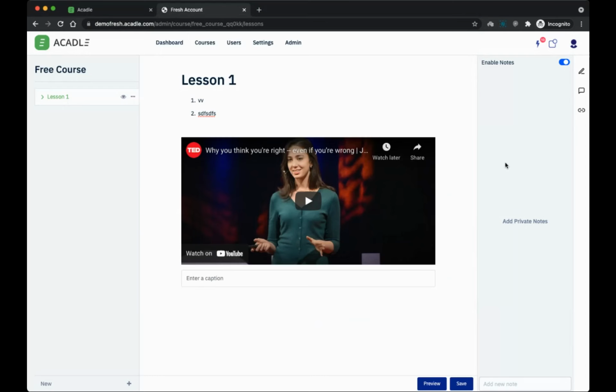Also, there is a private note that you can enable for your students. Private notes are where your students can take notes while they're going through this. This will be available only for your students. If you don't want it, you can simply disable this. Then there is also a discussion. Let's say they have some questions, they can post their questions here, and you can also reply to them. And if you don't want a discussion to be enabled, you can do that also here.